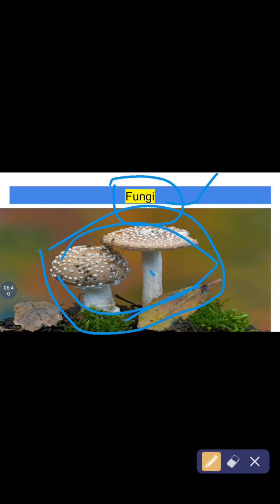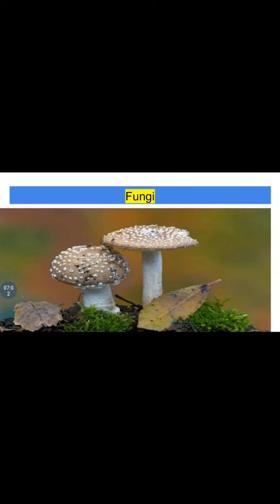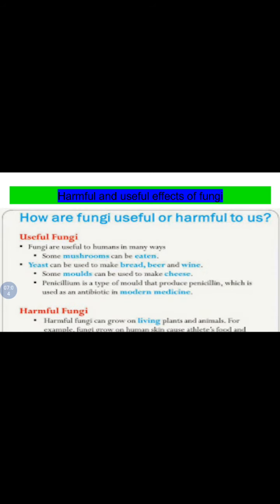That means they have more than one cell, as you can see in mushroom. Mushroom is an example of fungi. The mushroom that we eat is an example of fungi. And that is a useful effect of fungi, that in some countries some people eat it, like we eat mushroom. So let's move on to the next slide.